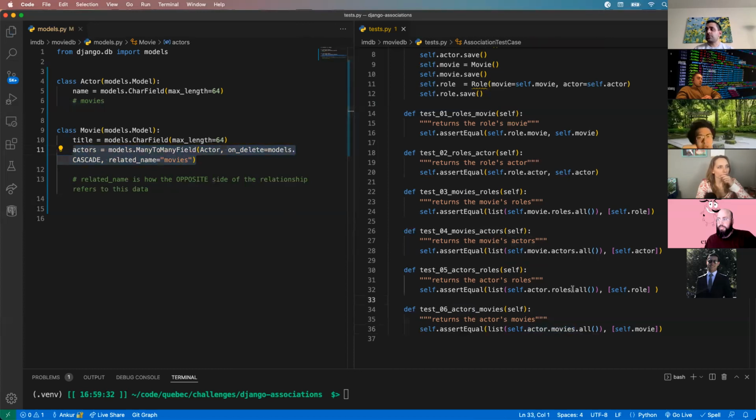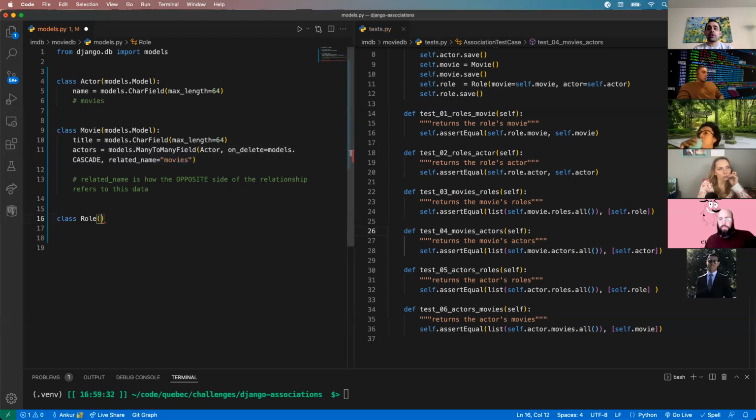But we have some additional fields we need. Looks like there's a roles that's in play here. So this is where I'm going to want to create another model called Role. And this is going to be our join table or our join model. So I do model here. All right, so a role is basically how an actor and a movie are tied together.